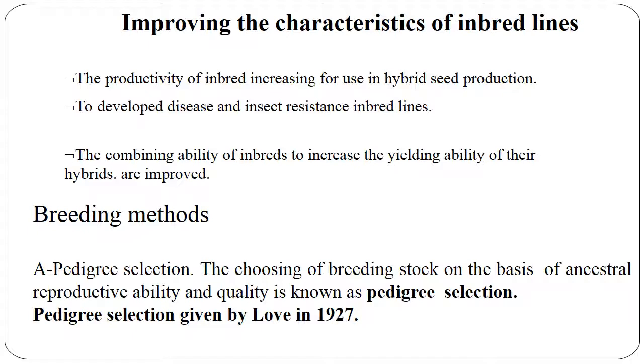Breeding methods: pedigree selection, choosing breeding stock on the basis of ancestral reproductive ability and quality, is known as pedigree selection. This was given by Lush in 1927. Here, why I am discussing only the pedigree method in the initial slides is that this is a major method to develop inbred lines.